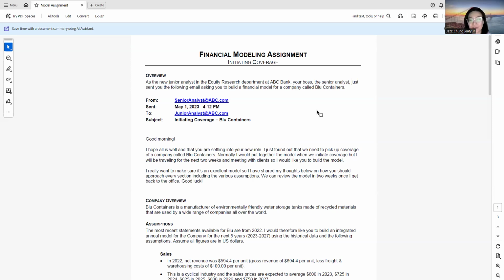Today I'm going to be sharing about the financial modeling assignments, the initiative coverage. We start with the questions overview.